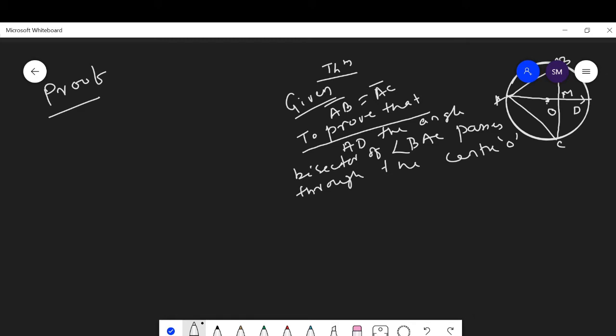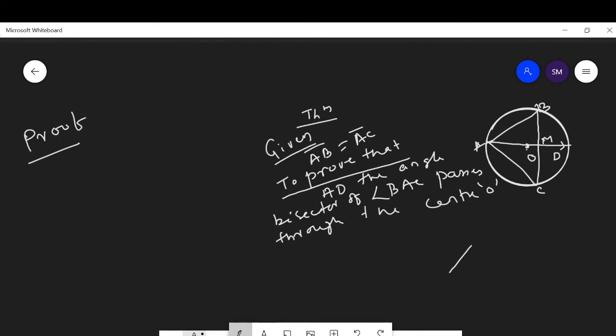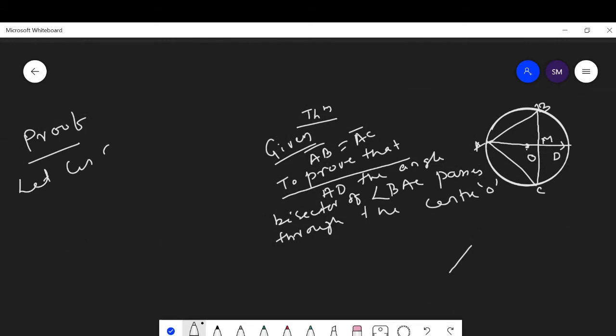Then let us consider triangle ABM and triangle ACM.